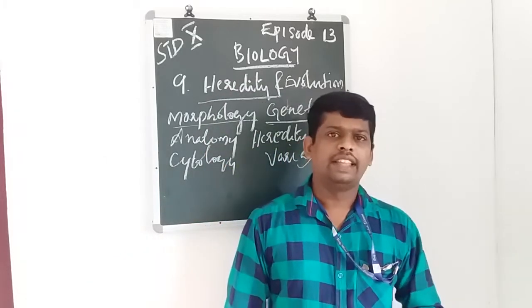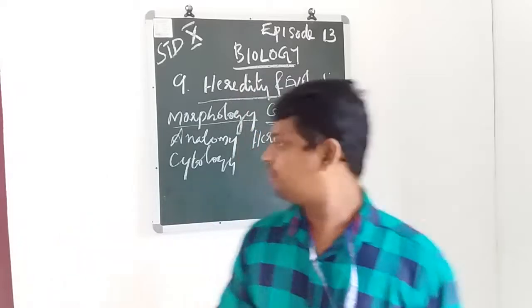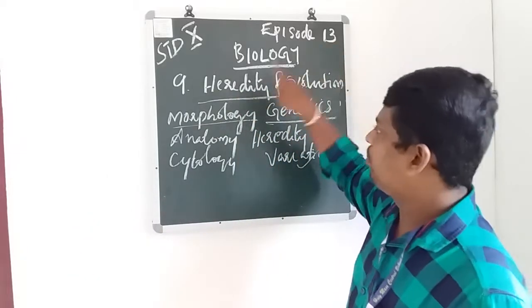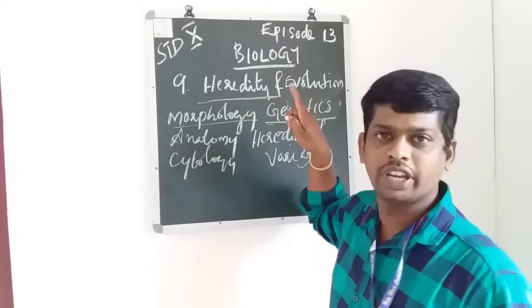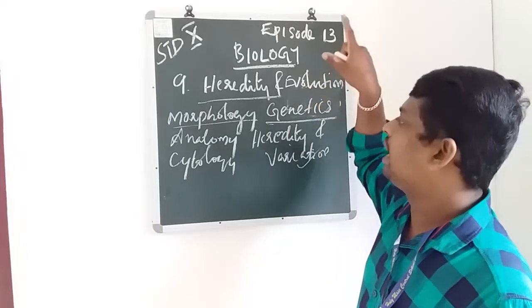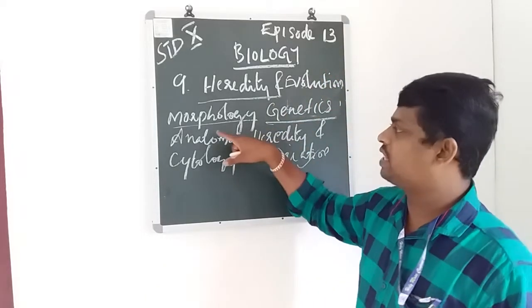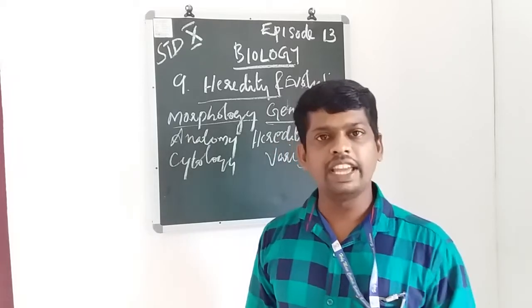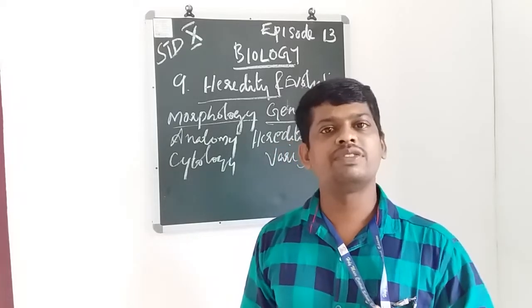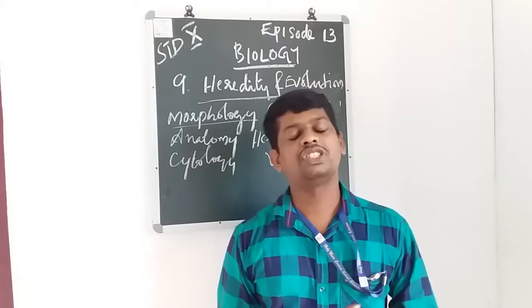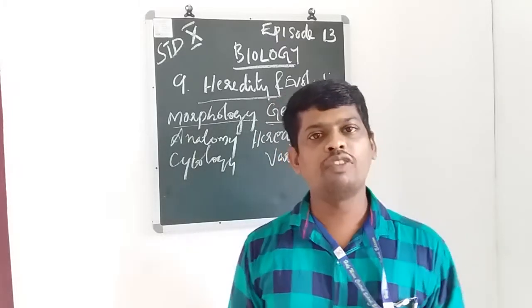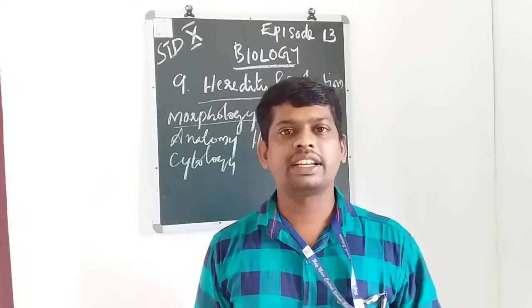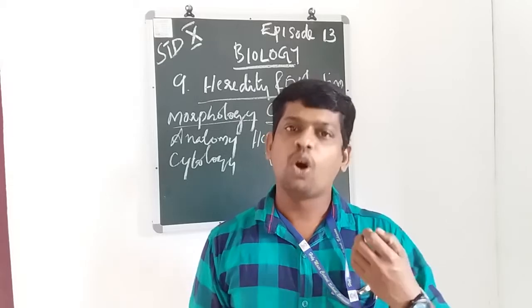Then the next points. The topic name is heredity and evolution, and the first point is morphology. Morphology is the branch of biology which deals with the study of external characters of the living organism.